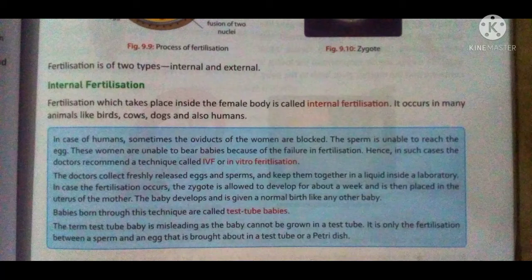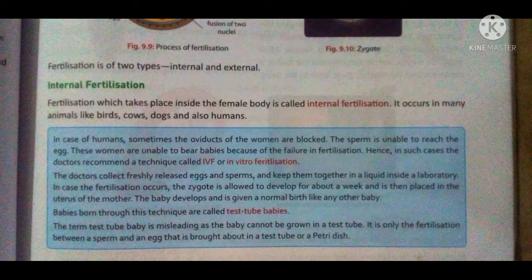There in the petri dish, sperm and ovum meet and form the zygote, which develops into an embryo, and this embryo is then transplanted inside the mother's uterus. Then inside the mother's uterus, the embryo will divide and form the fetus.